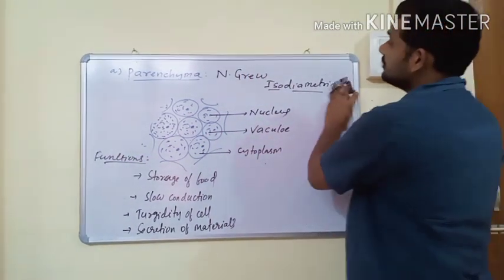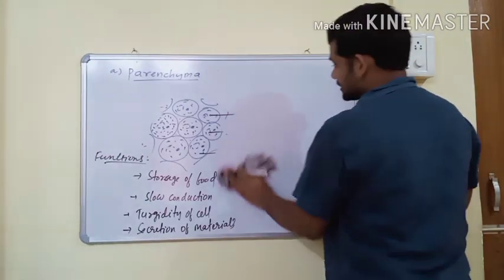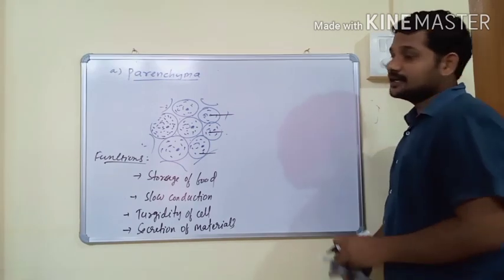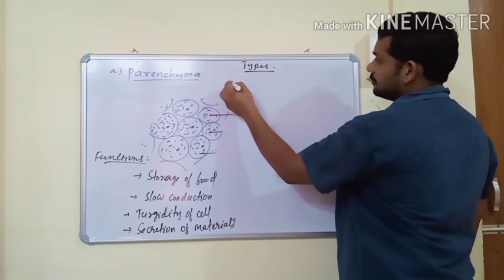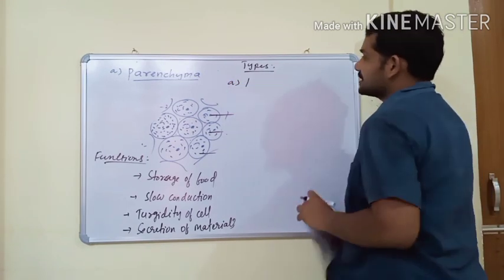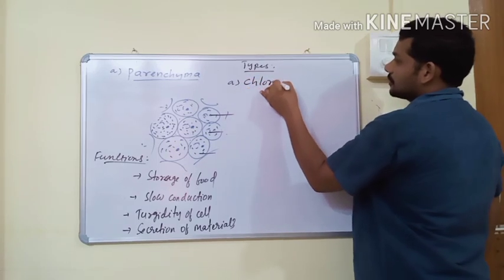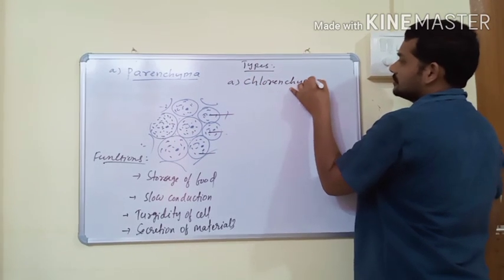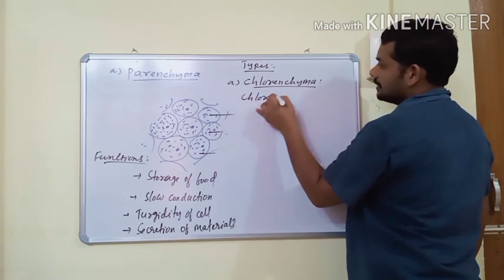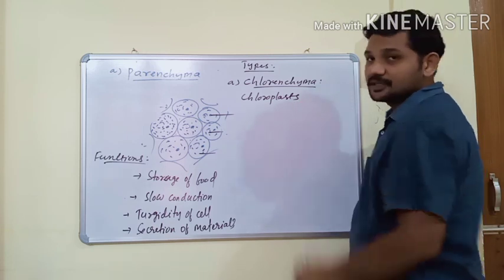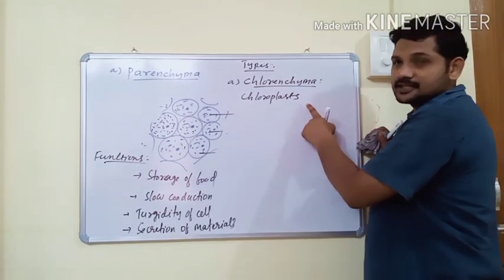And the parenchyma again, there are different types based on its structure. Some important types are, the first one is Chlorenchyma. So parenchyma with chloroplasts is known as Chlorenchyma.